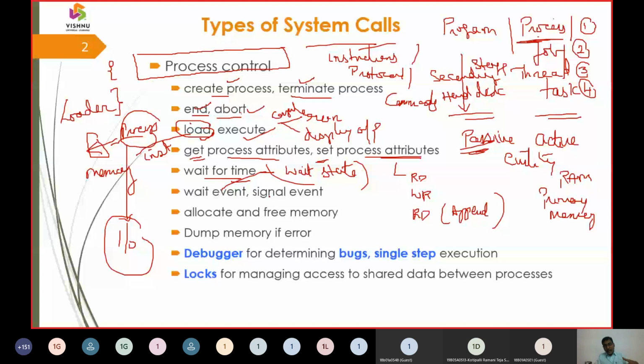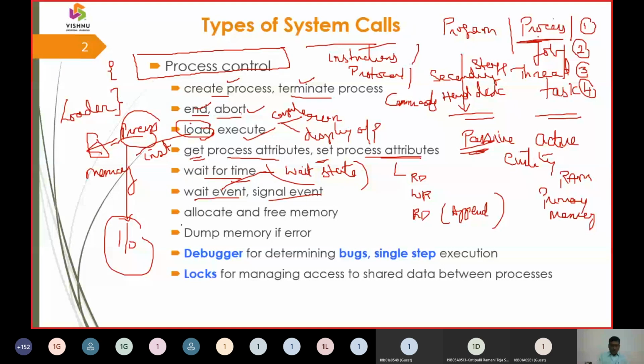Now again, deactivating the wait state, we are going to call it the signal state. If you see the traffic signal lights, the red bulb, they put it as wait state, and when we get the green light, then we will go forward. That means we got a signal state. So the process is temporarily halted at that position. Then we are going to call it the wait state. When the process is again rolled back, then we are going to call that state a signal event.